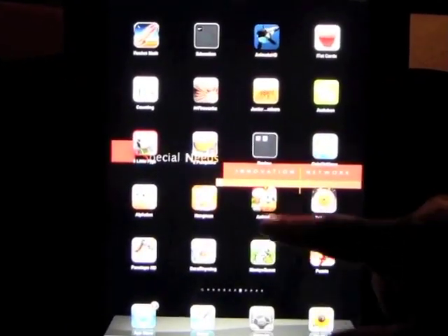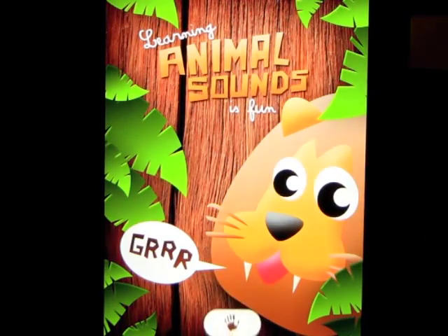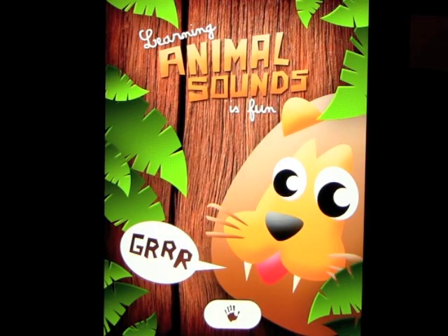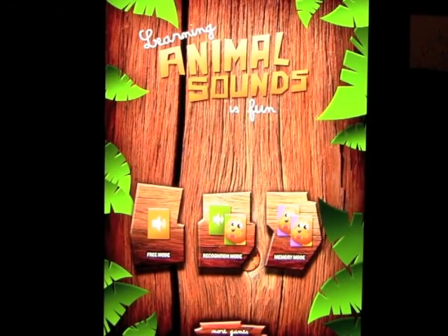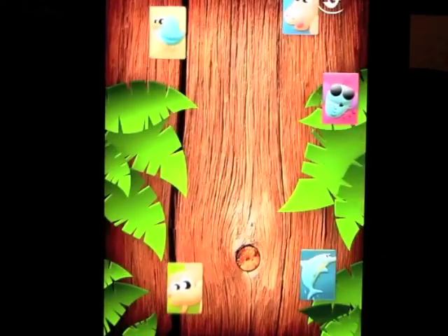Okay, this next app is called Animal Sounds. It's an app basically about helping kids to associate the animals with the sounds. So let's open it up. We've got three different types of gameplay here. Well, let's have a look at free play.